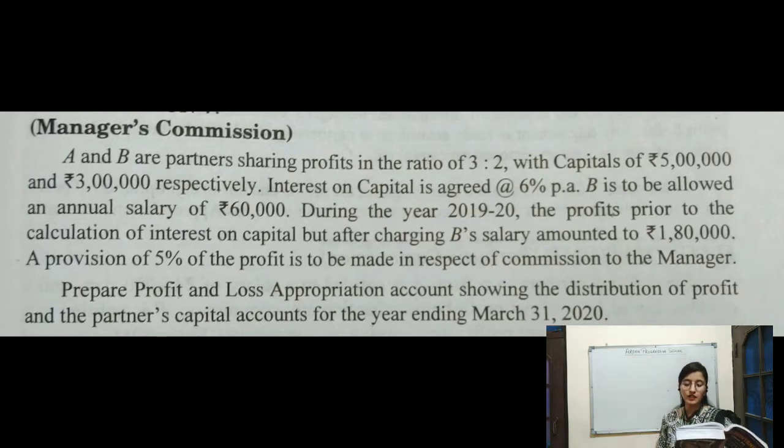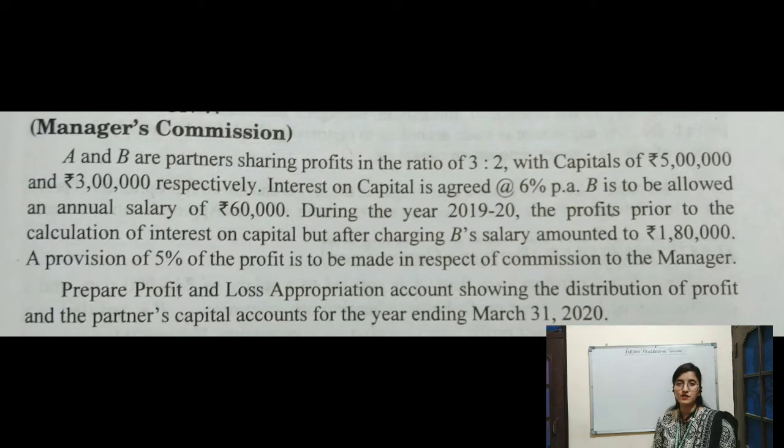Now during the year 2019 to 2020, the profits prior to the calculation of interest on capital but after charging B's salary amounted to rupees 1,80,000. A provision of 5% of the profit is to be made in respect of commission to the manager. Prepare profit and loss account showing the distribution of profit and the partners' capital accounts for the year ended 31st